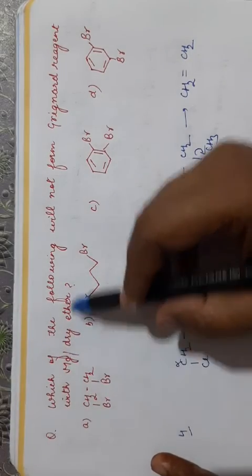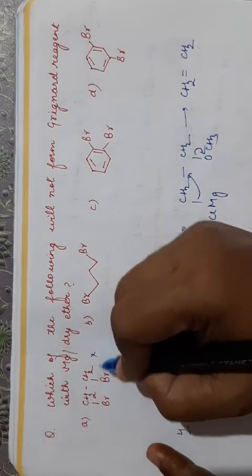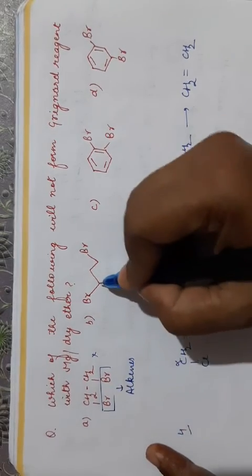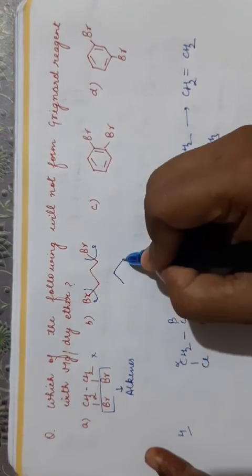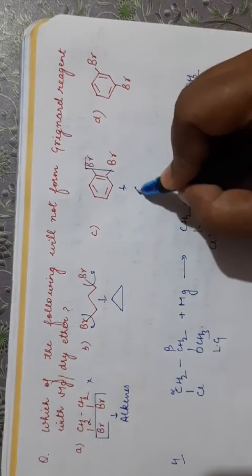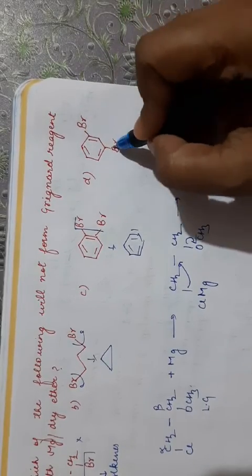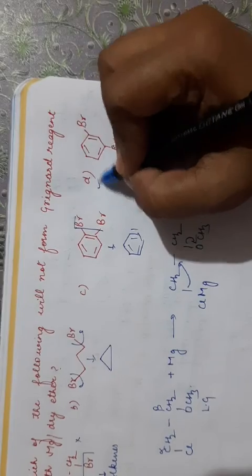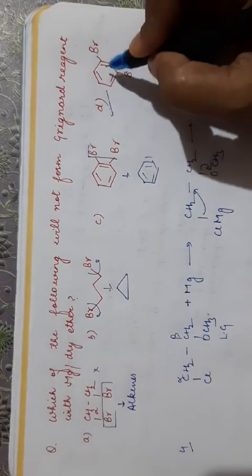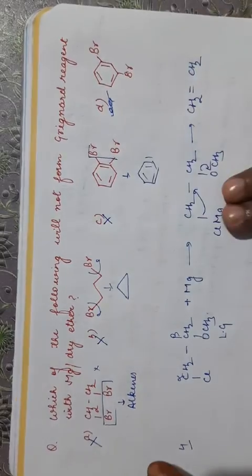Now there is a question here: which of the following will not form Grignard reagent with magnesium in presence of dry ether? This cannot be used because bromines will be removed from here and it will form an alkene. Clear? This cannot be used because these bromines will be removed from here and it will form this cyclic compound. This also cannot be used. This will be removed from here and it will form benzyne. Clear? This can be used because they are separate from each other and will not be removed by magnesium. So it will form Grignard reagent. The compounds that will not form Grignard reagent are A, B and C. So this is the answer.